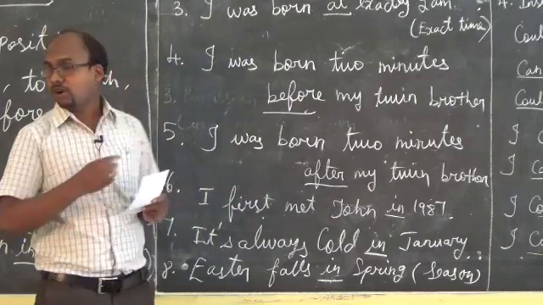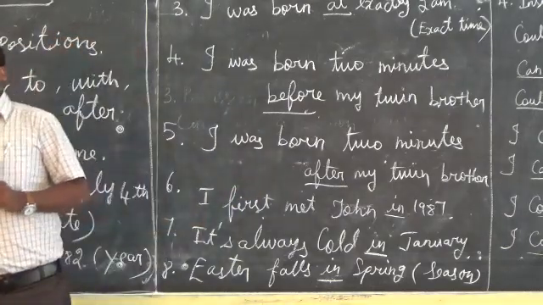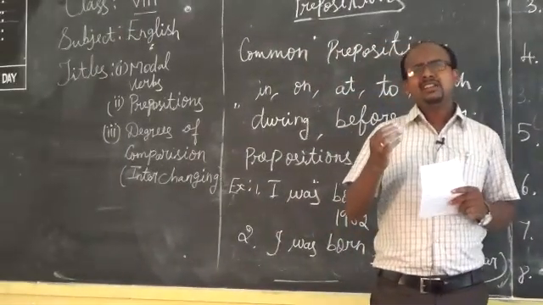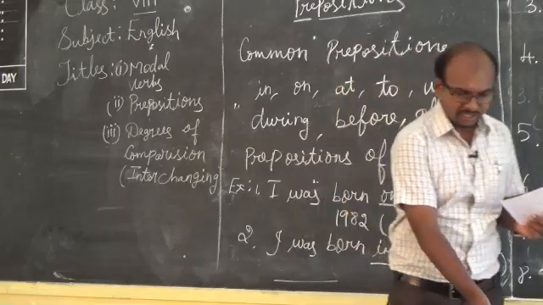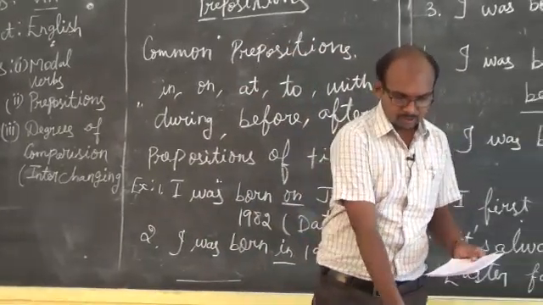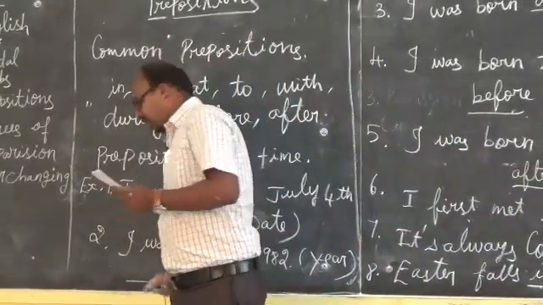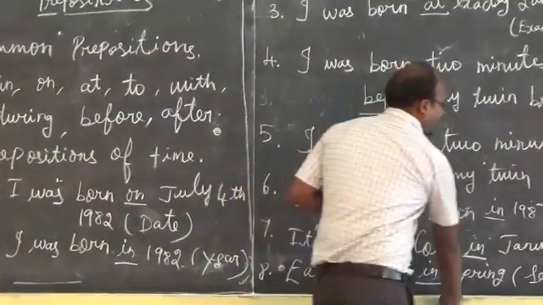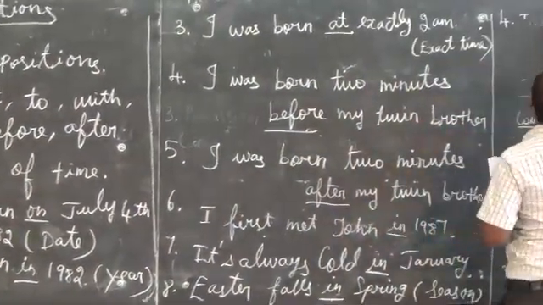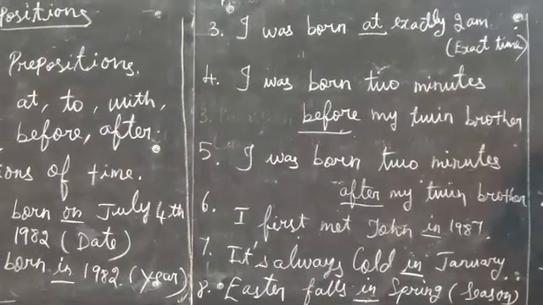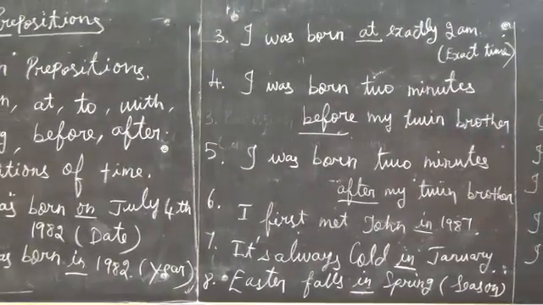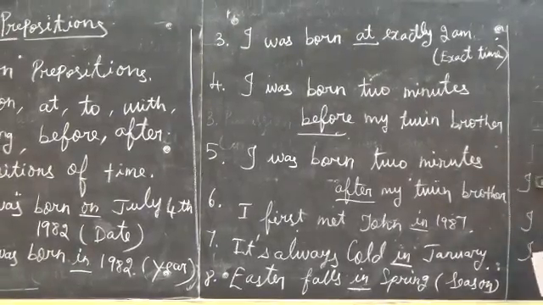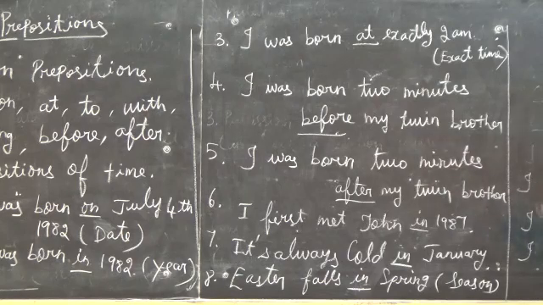Next topic we are going to see is degrees of comparison. We have already seen degrees of comparison, how the adjectives change. This is the continuation of the second unit. It is not given in the third unit. What we saw, modal verbs and prepositions, are given in the third unit. The interchanging of degrees of comparison is the continuation of the second unit.